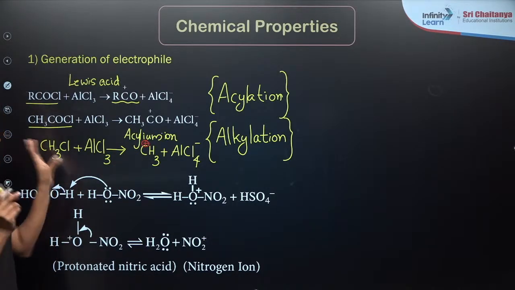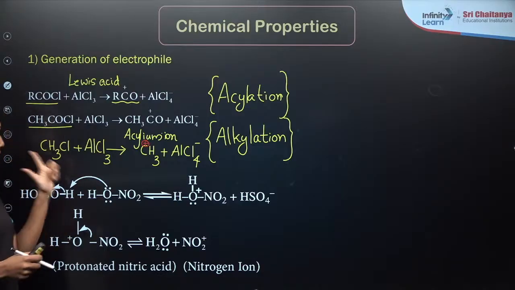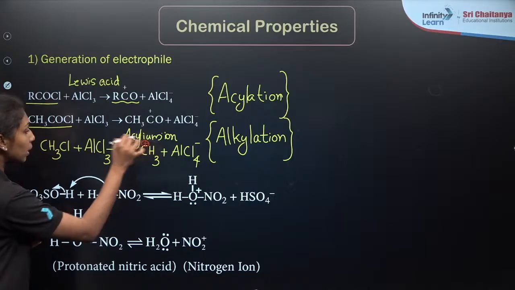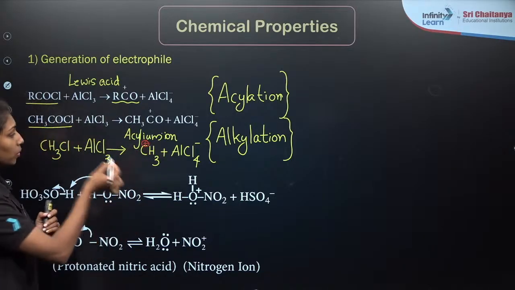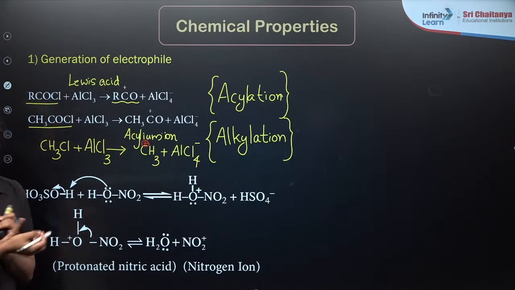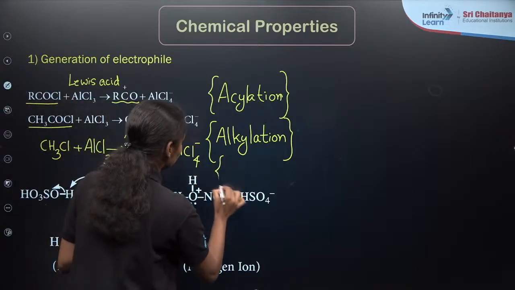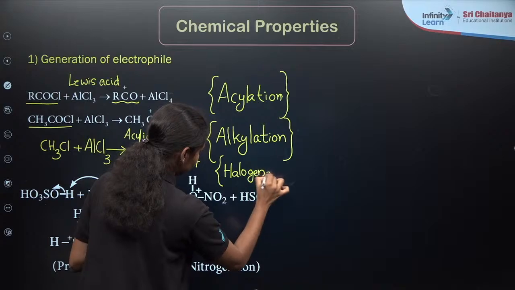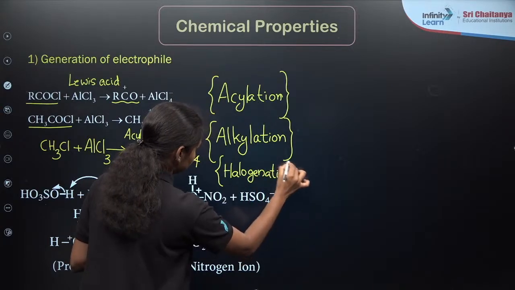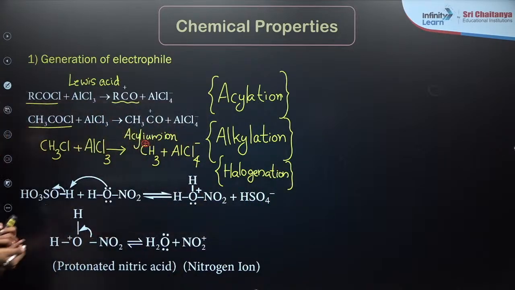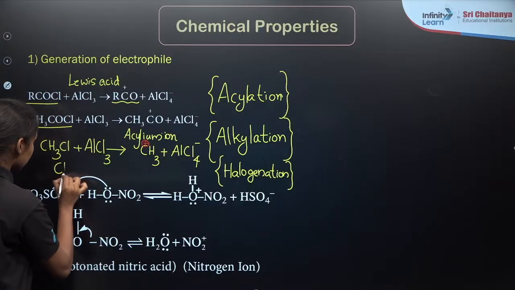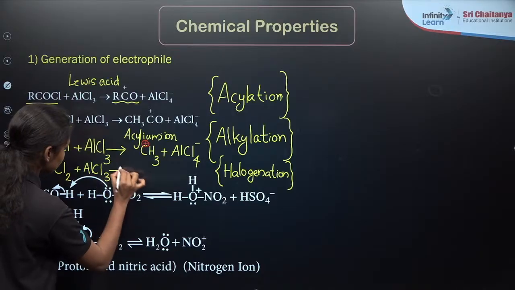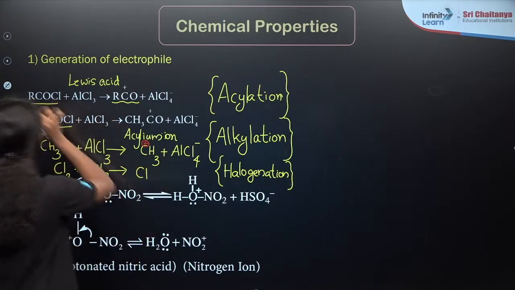If you are taking the alkylation reaction, what you are observing here is that we are taking alkyl halide instead of acyl halide. Alkyl halide reacts with AlCl3 to form CH3 plus. Particularly here it will form the methyl cation, CH3 plus, and AlCl4 minus. Then what about halogenation? Similarly, I am taking Cl2 as our halogen. Cl2 reacting with AlCl3 gives Cl plus.